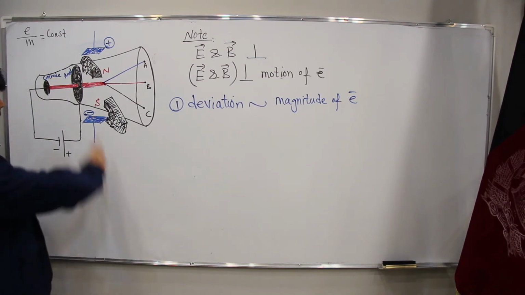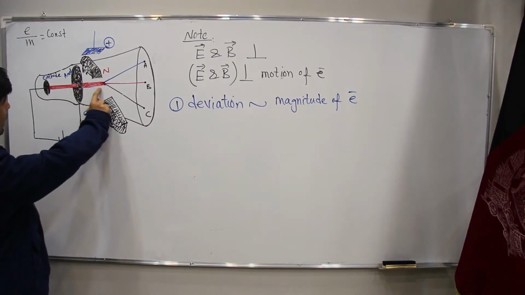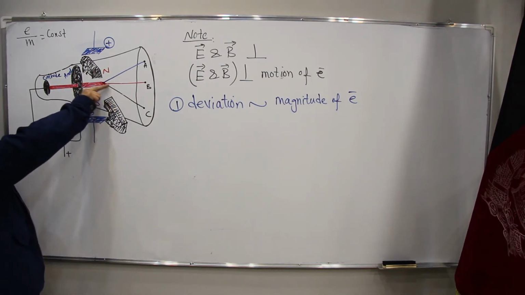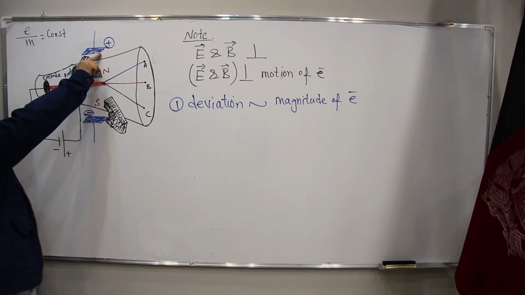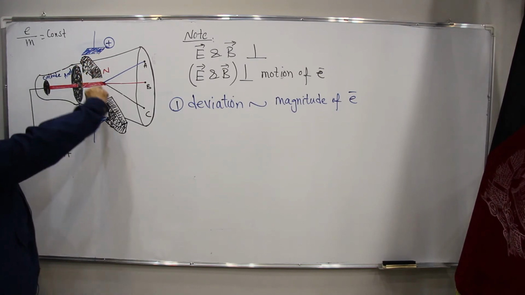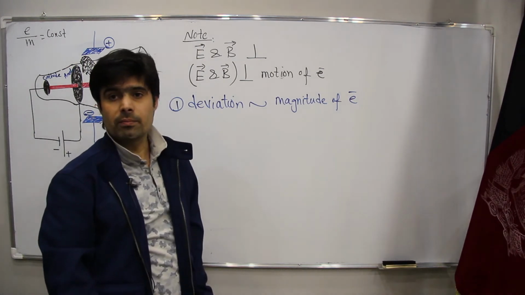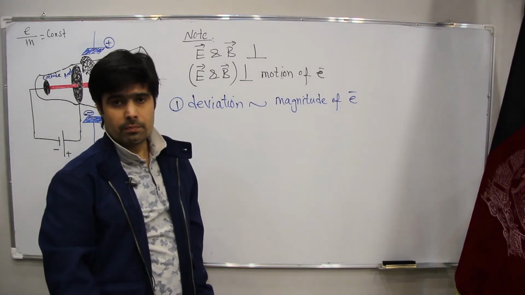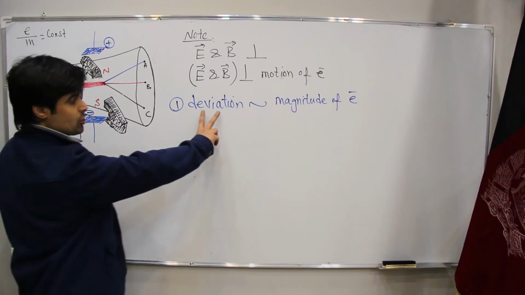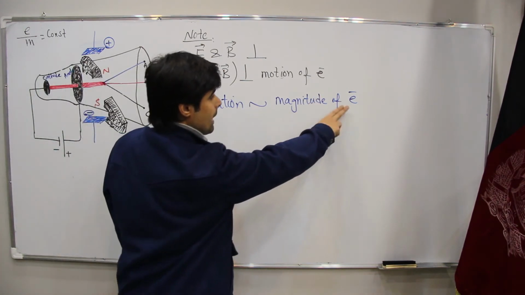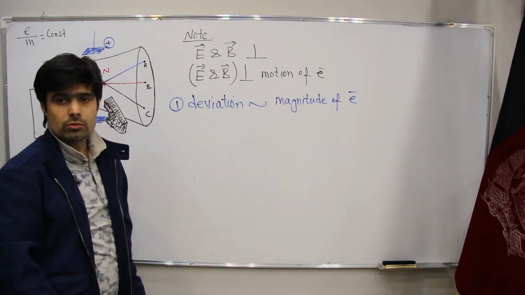If we have many electrons here, they will interact with the electric field and also with the magnetic field. Once again, the deviation is directly proportional to the magnitude of the electrons.